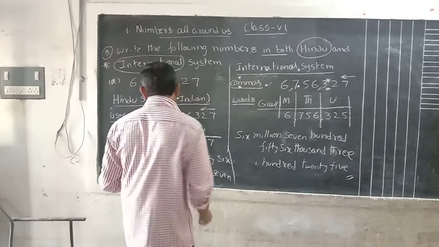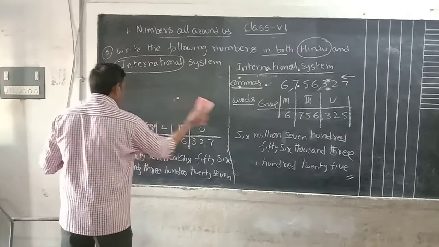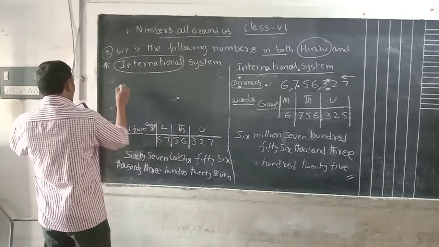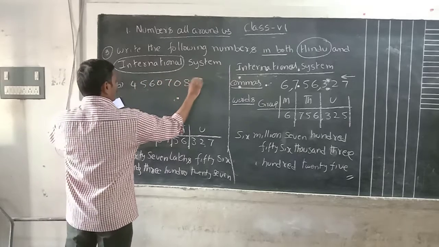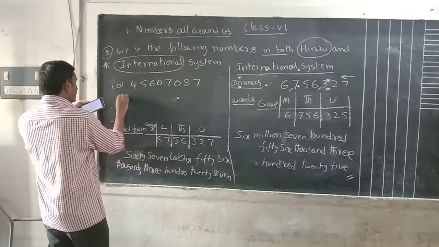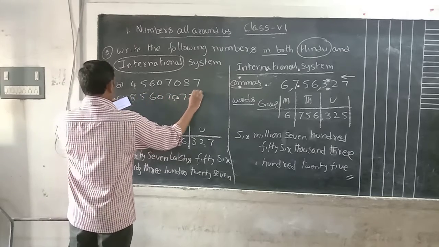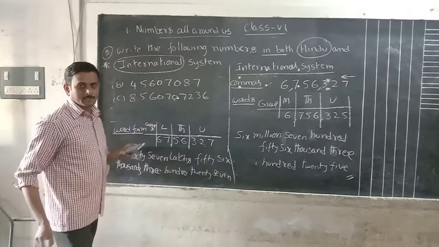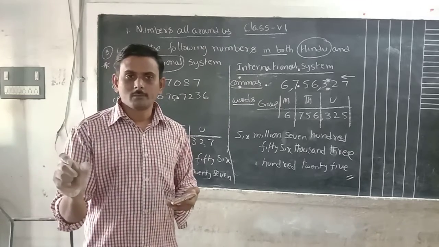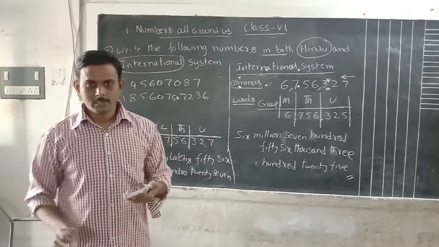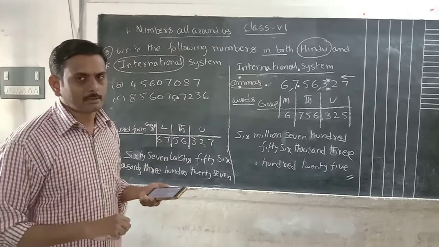Okay, by following this, the remaining two sums are there. Complete the two sums yourself. What are the sums? Sum B is 45607087. Do it yourself using the Indian system and the international system. The next is 8560707236. Complete these two sums first. Later, we have to practice the Indian system and the international system. By practicing that only, we can understand the comparison. Next class we will discuss the comparison of numbers.